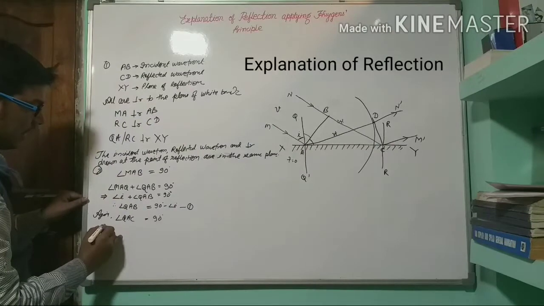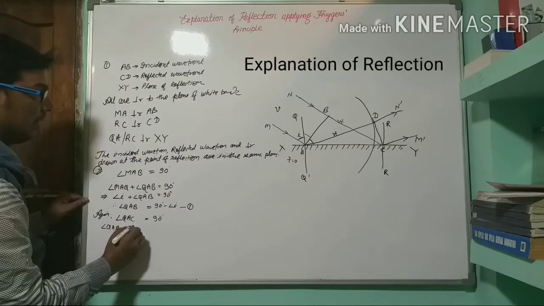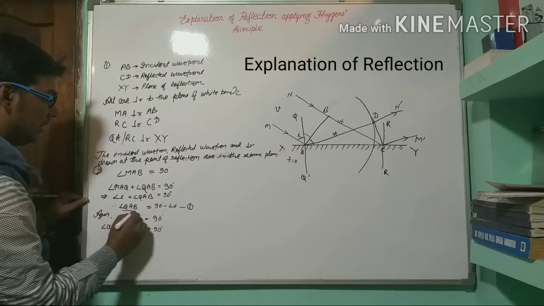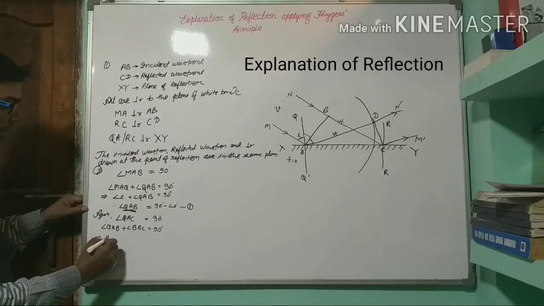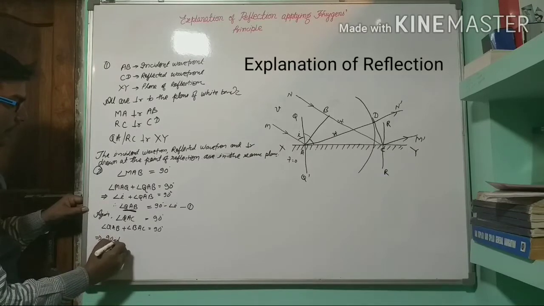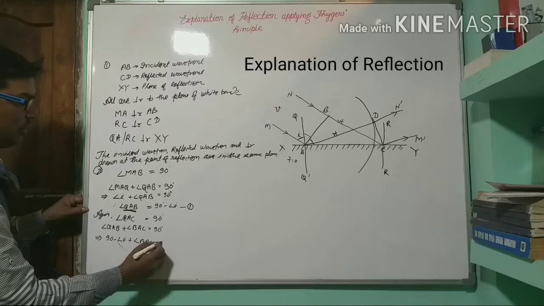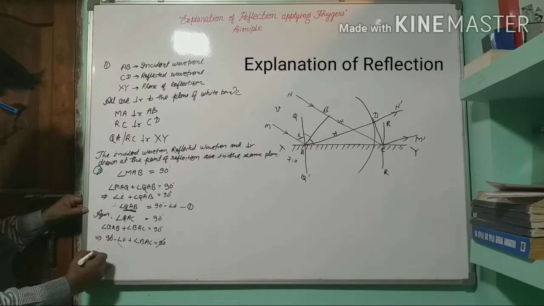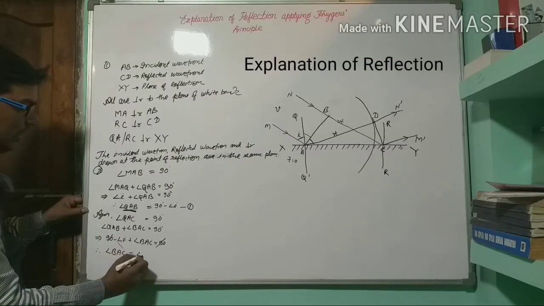So we can write angle QAB plus angle BAC is equal to 90 degrees. QAB is 90 minus I, so 90 minus angle I plus angle BAC is equal to 90 degrees. The 90 will be cancelled, so therefore angle BAC will be equal to angle I.